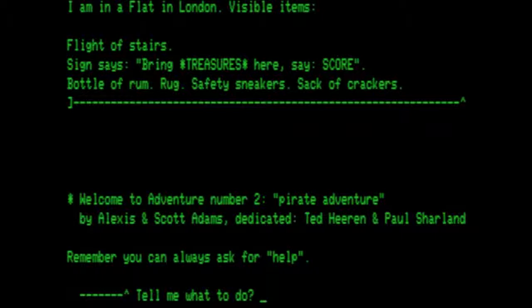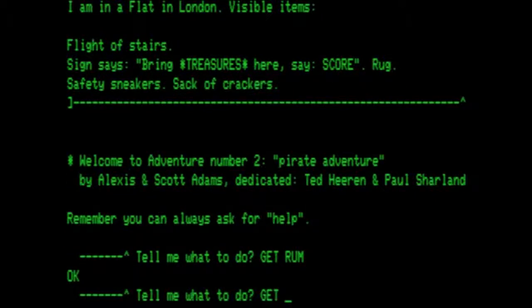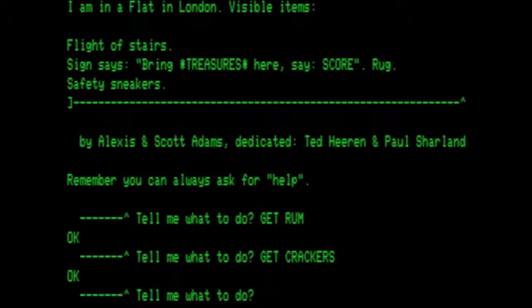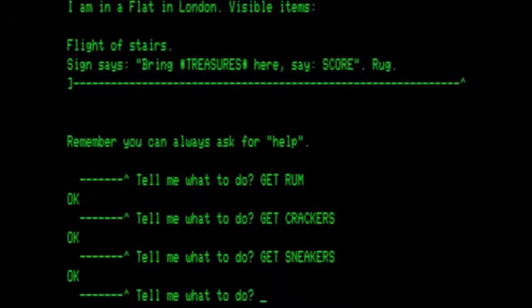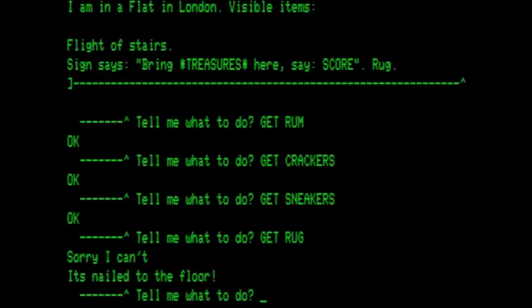As with the previous adventures, I have taken the time to work my way through everything, and I have written down the order at which I wish to go. We are going to start by getting a few things. We want to get the rum, and then we want to get the crackers, and then we want to get the sneakers. And as you see, there is a rug here, so we will get the rug.